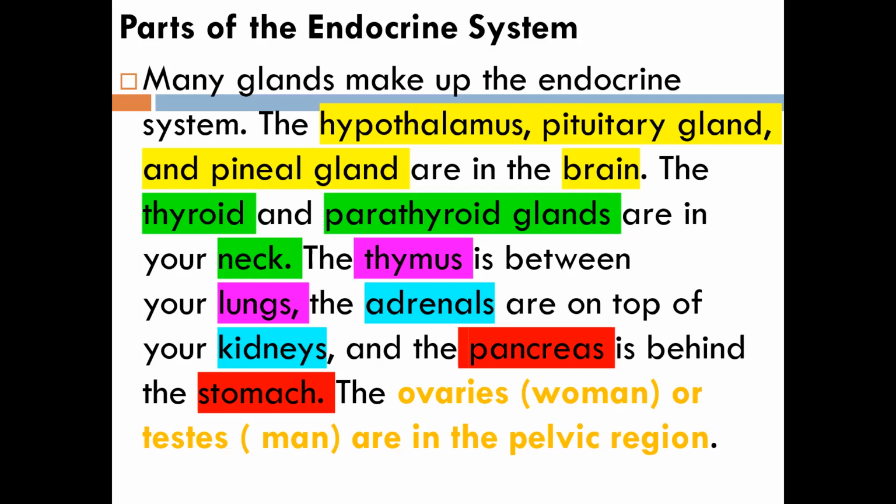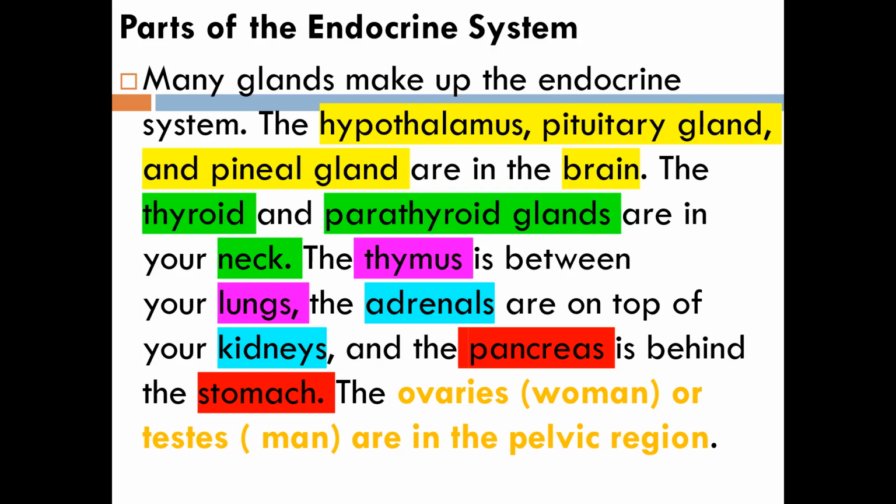The hypothalamus, the pituitary gland, and the pineal gland. These are the glands that we find in the endocrine system, and they are present in the brain. So when I ask you, what are the names of the glands that are present in our brain?